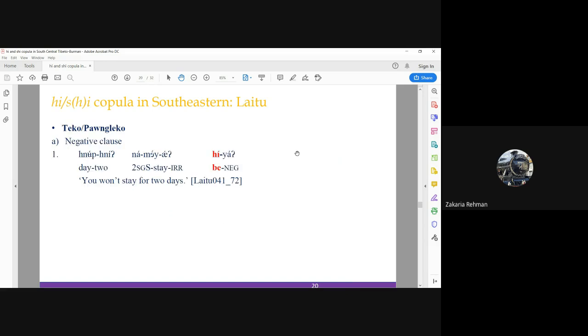So we'll now look at examples of he in another variety of Laitu, teko. Also note that this he copula can also be used by Pongleku speakers. Unsurprisingly, he has similar distributions like C.